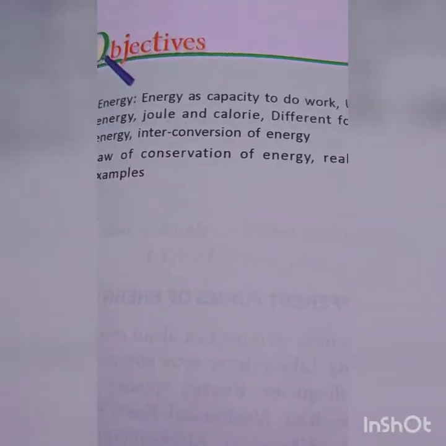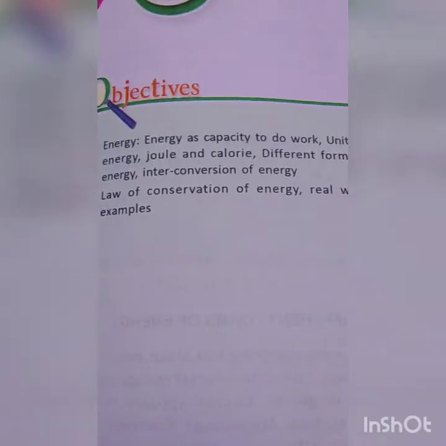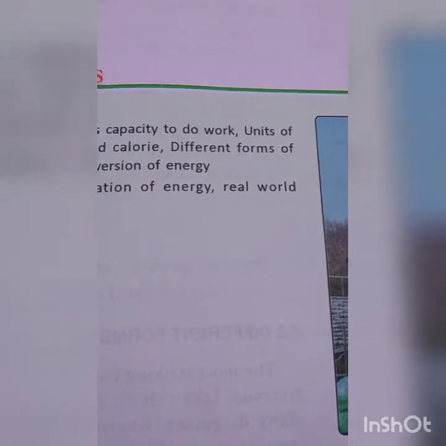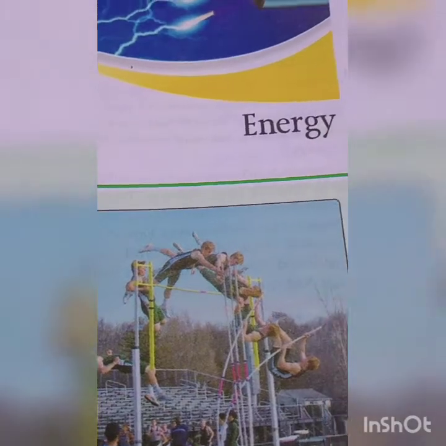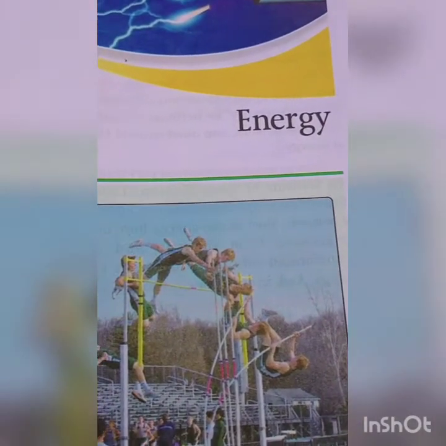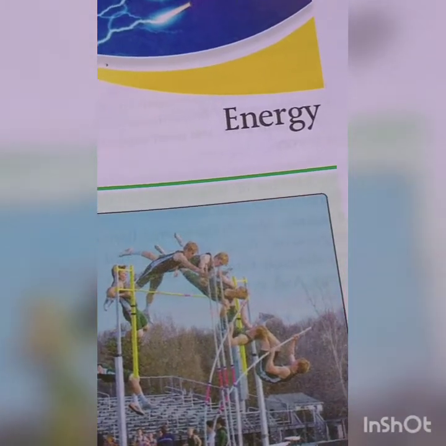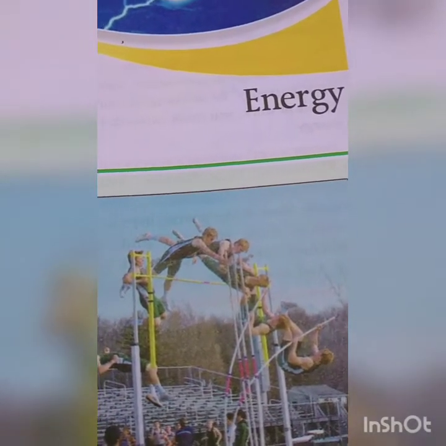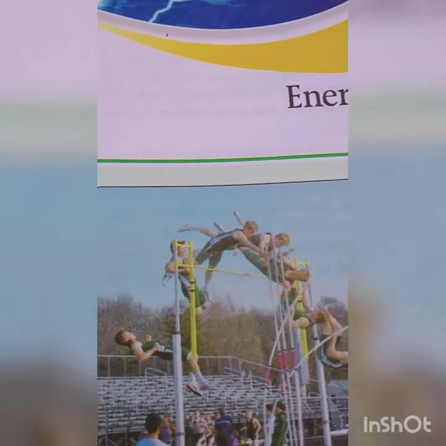Just go through it. The introduction of this chapter we'll do today. The third chapter is about energy. And what is energy?